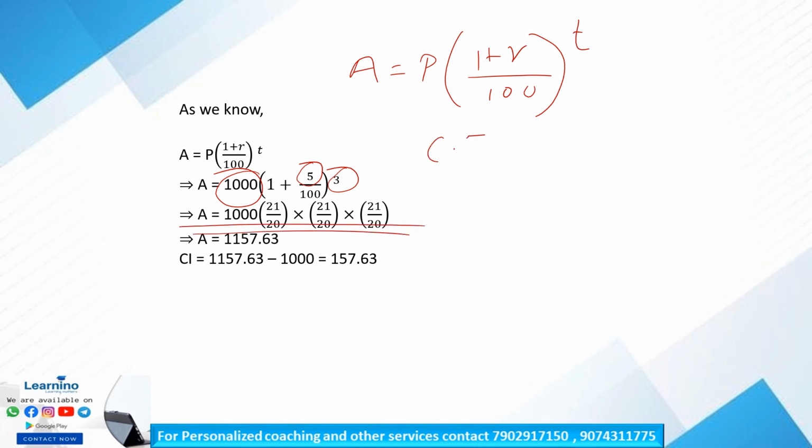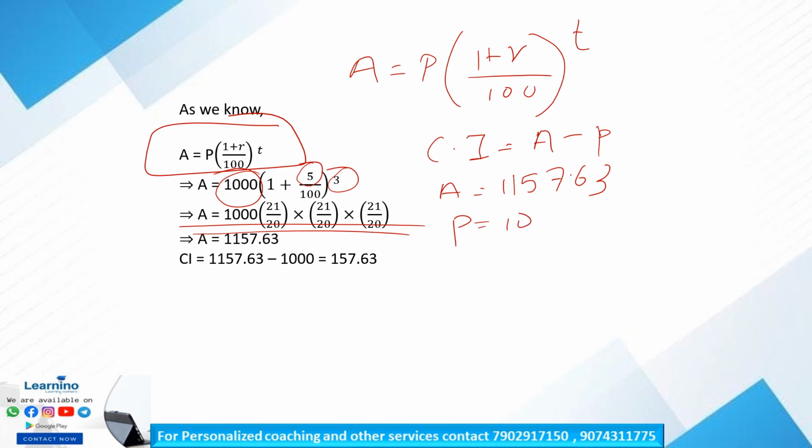Okay, we all know that compound interest is equal to amount minus principal. Okay, we got the amount by substituting all the terms in this equation. Amount is equal to 1157.63. Okay, so principal amount is equal to 1000. Therefore, compound interest is equal to 157.63. That is option D. Option D is our correct answer.